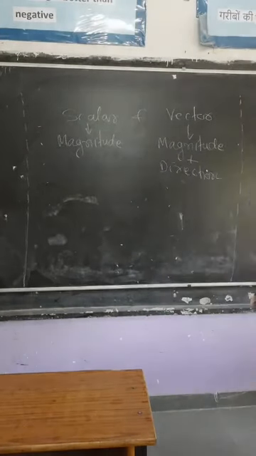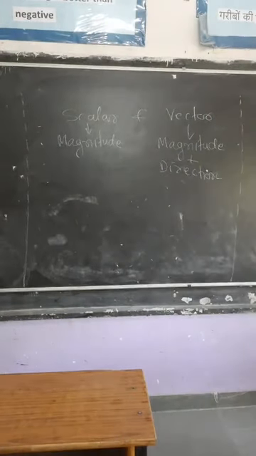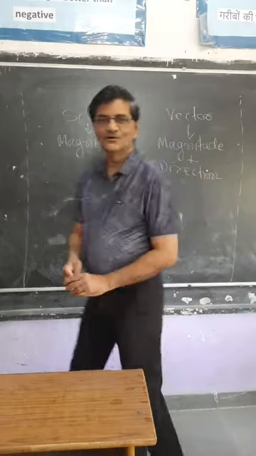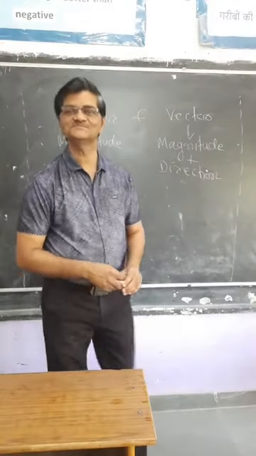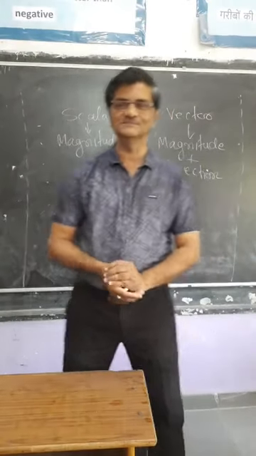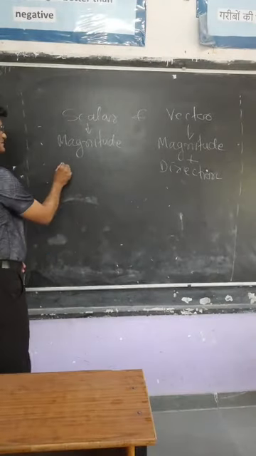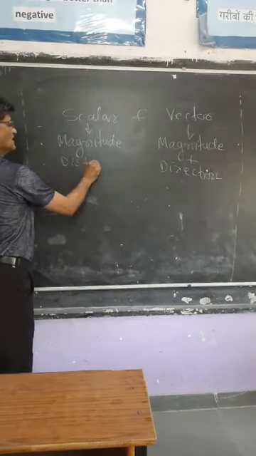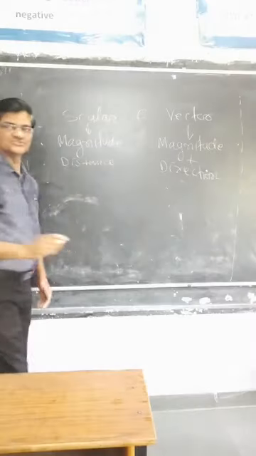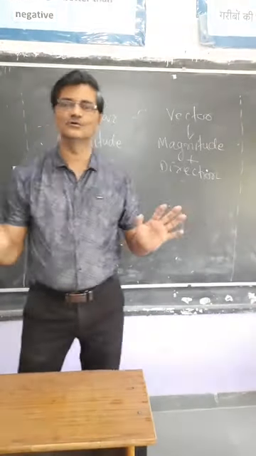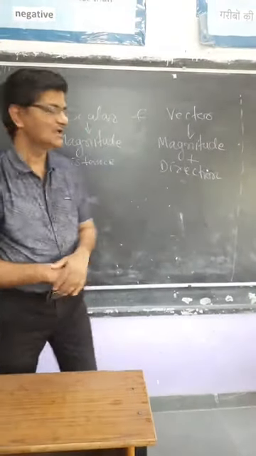I am giving you 2 minutes. Okay, have you recalled something? Yes, in scalar quantity you can recall distance, which needs only magnitude, no direction at all.